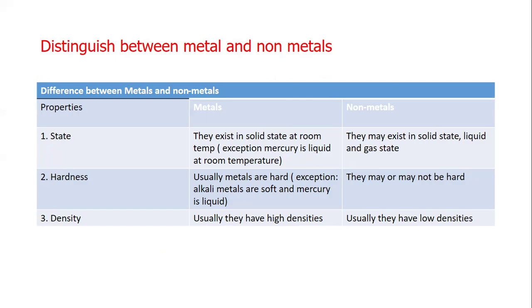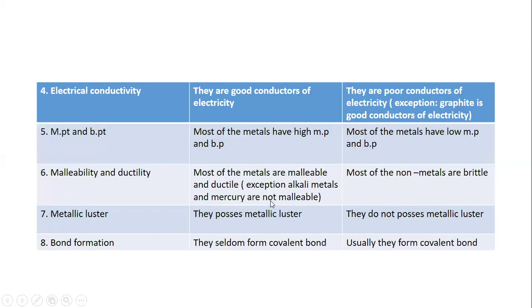Hardness: usually metals are hard, exception alkali metals are soft and mercury is liquid. Non-metals may or may not be hard. Density: metals usually have high densities, non-metals usually have low densities. Electrical conductivity: metals are good conductors of electricity, non-metals are poor conductors. The exception, graphite, is a good conductor of electricity.